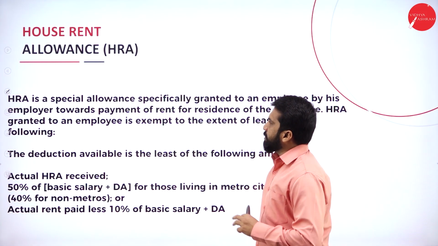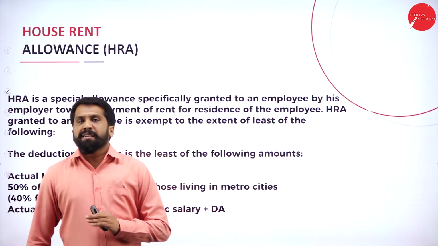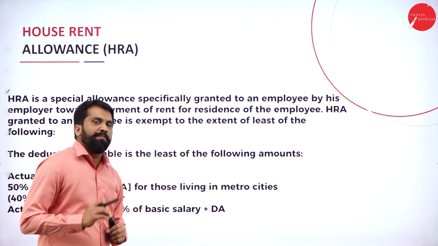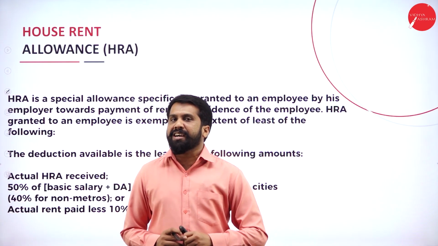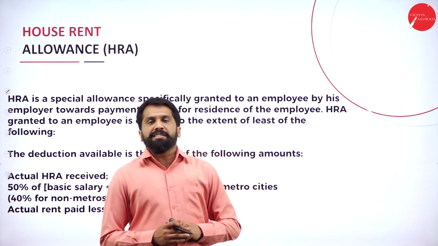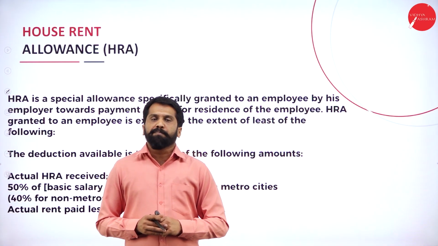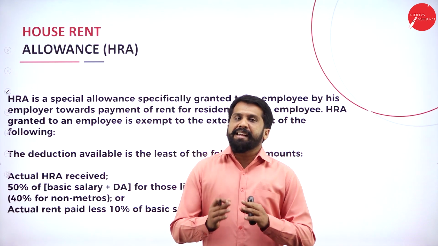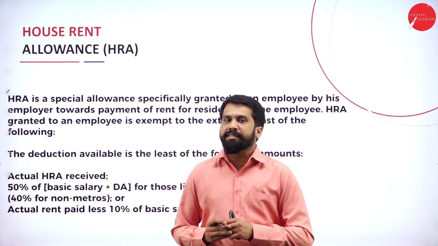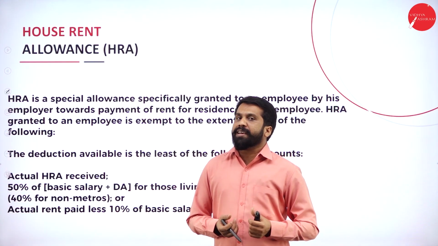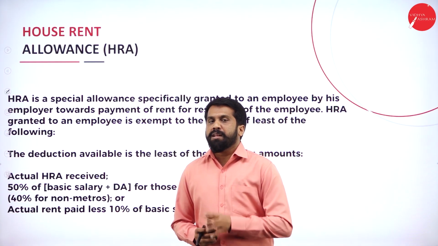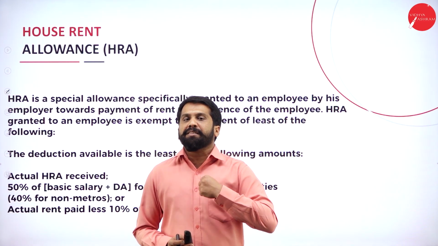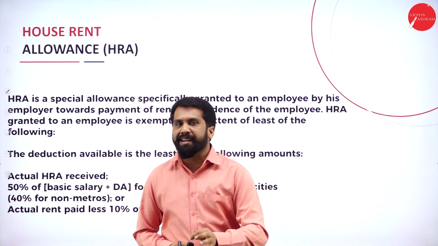So, house rent allowances. We'll talk about house rent allowances. The concept and all I explained to you at the time of the problem. I'll just give you a brief idea. Now, house rent allowance means what? HRA. So, you are in Mysuru, but you got a job in Bangalore. Now, you have gone to Bangalore for work, which means you don't have your own house. You have taken some house on rent basis. You are paying rent out of your pocket. That's why what will the company do? The company will give you some amount. Like you are paying 10,000 rent. Okay, you take 7,000 from me. That is called house rent allowance.